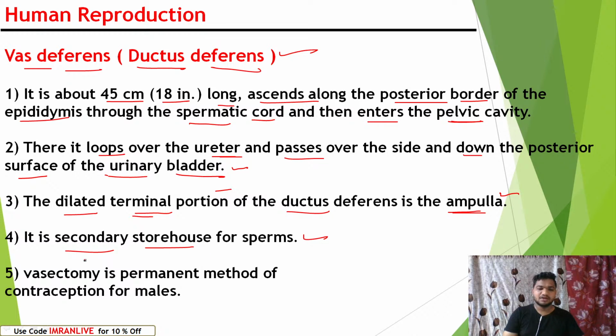Vasectomy is a permanent method of contraception in males. If a male does not want to participate in reproduction, the vas deferens can be surgically removed. The surgical removal of the vas deferens is known as vasectomy. Once vasectomy is done, the male cannot reproduce in his lifetime.